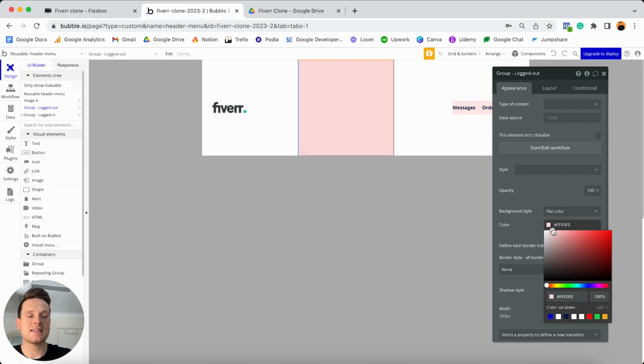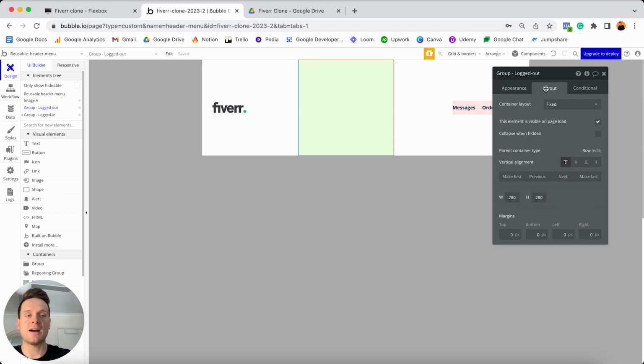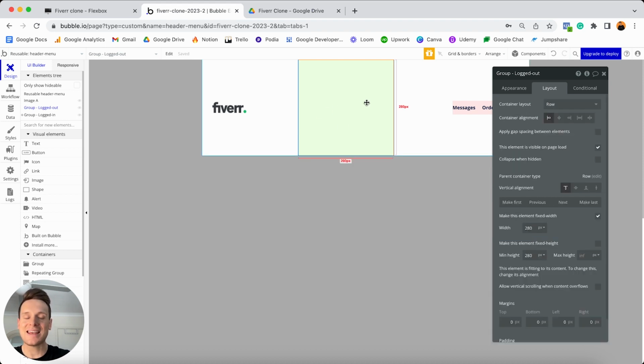And I could make this, let's say, a light shade of green here, just so that way I can differentiate between the two groups. I'll then jump to my layout tab once again, and I'll need to update the container layout here to be a row, because I'll still be stacking elements in this horizontally, so side by side. I'm also going to update the width settings of this group. Now it's going to follow the same process as our red group we've previously created.